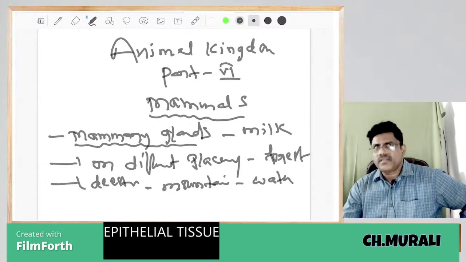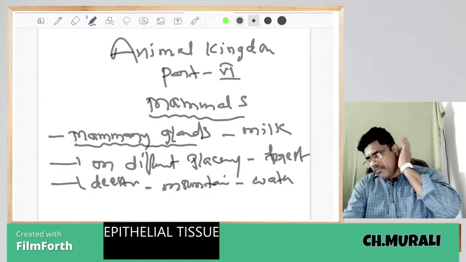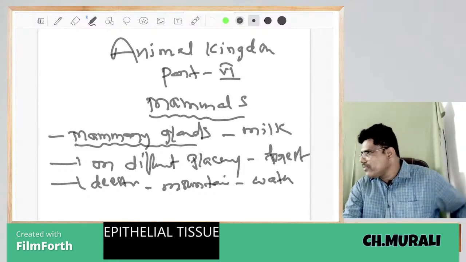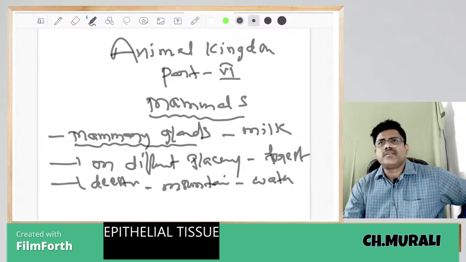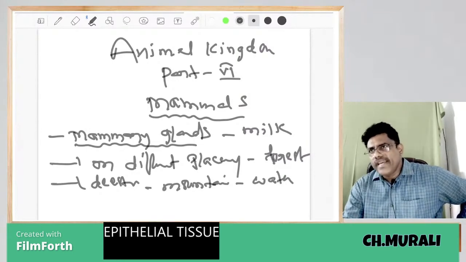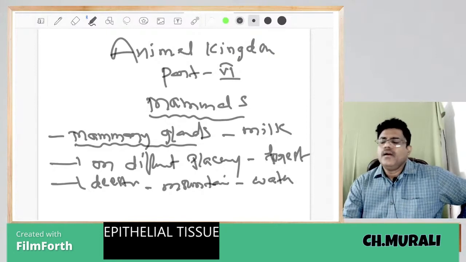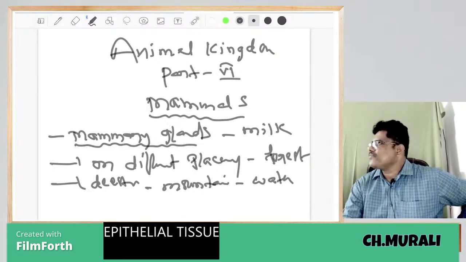No, whales. Dolphins also are mammals that live in water. Whales, sea cow, seals live in water. So different mammals live in different places.